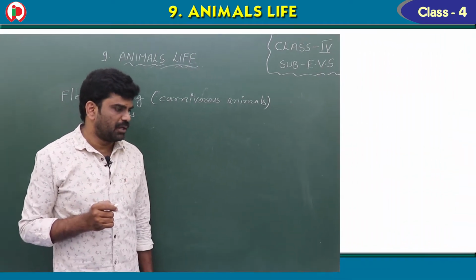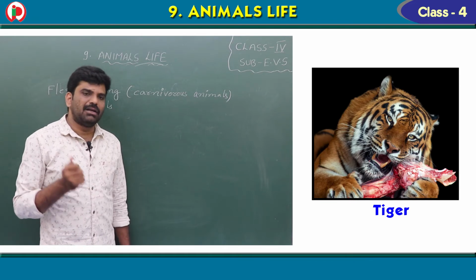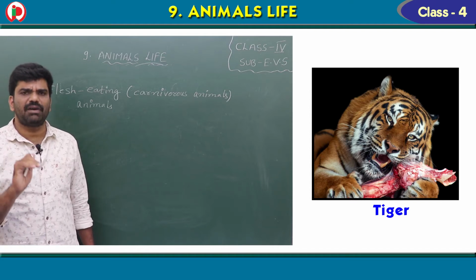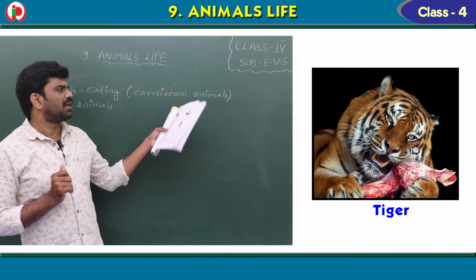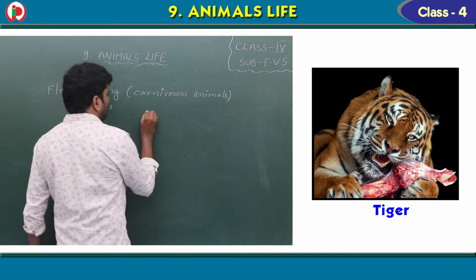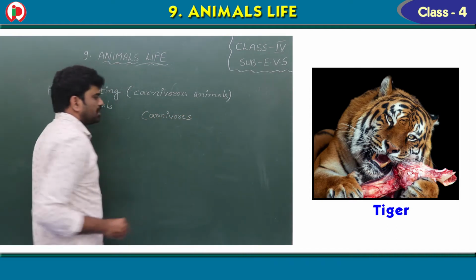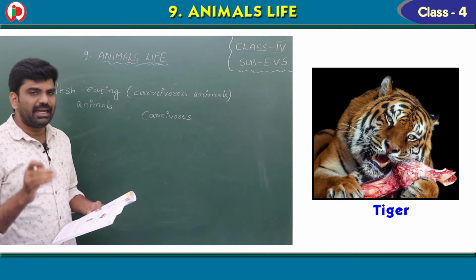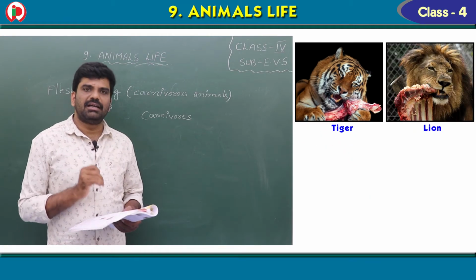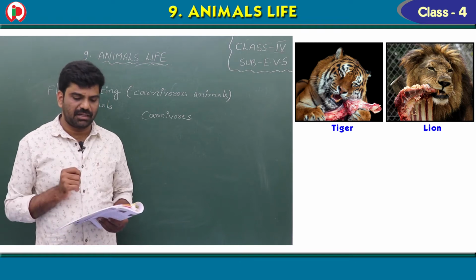For example, if you take tiger, it eats the other animal like deer. Some animals will only depend on the flesh of other animals. Those are considered as carnivorous animals. Simply they are called carnivores. They do not eat plants. So this lion, this tiger, they are carnivores. They do not eat plants. They depend on the flesh of other animals.